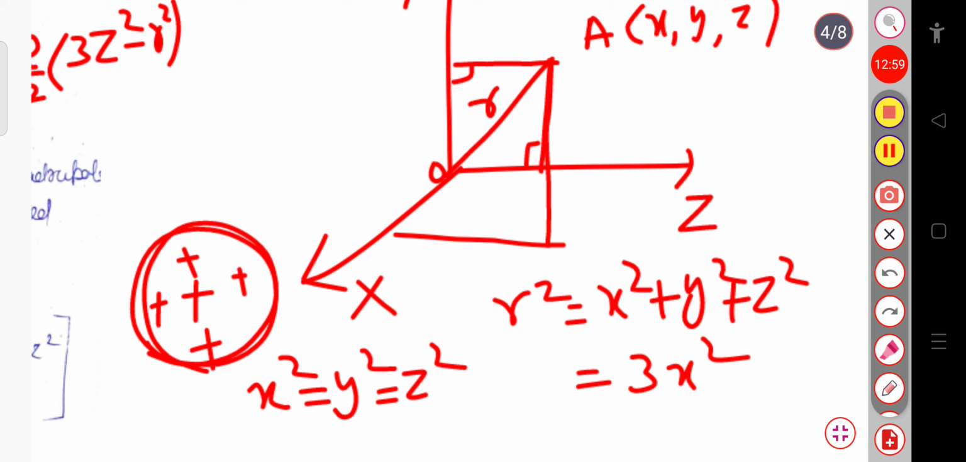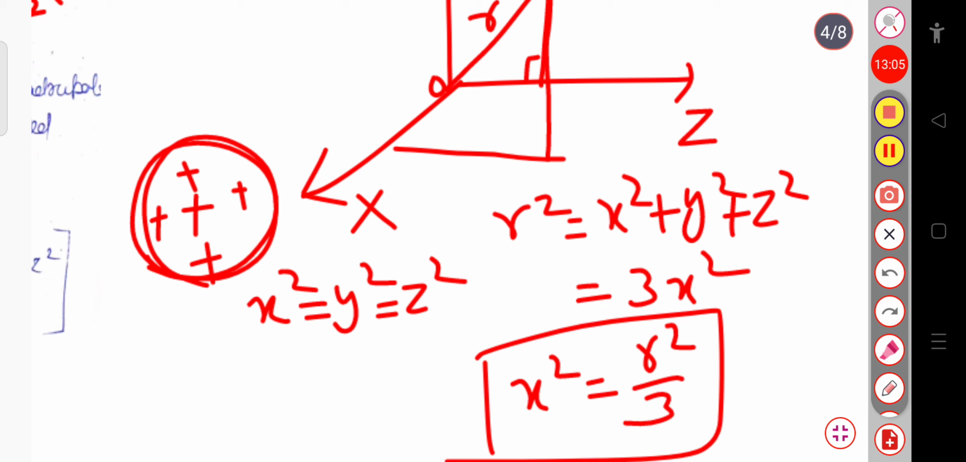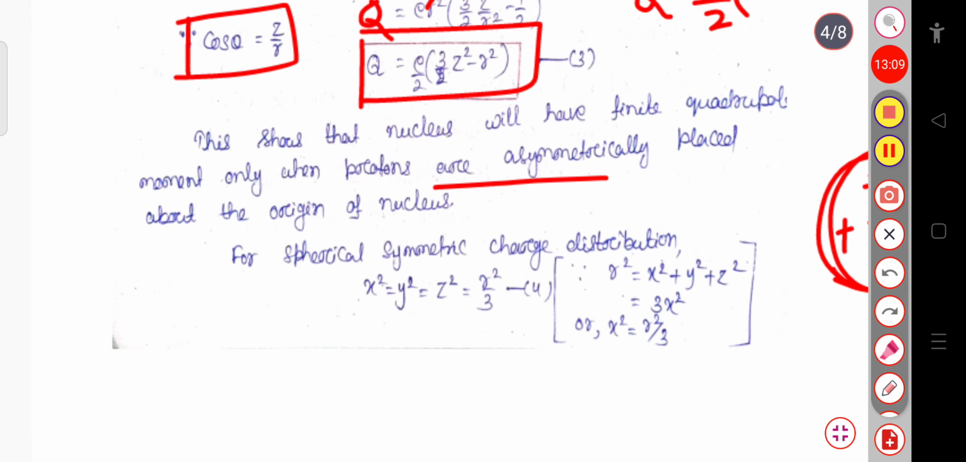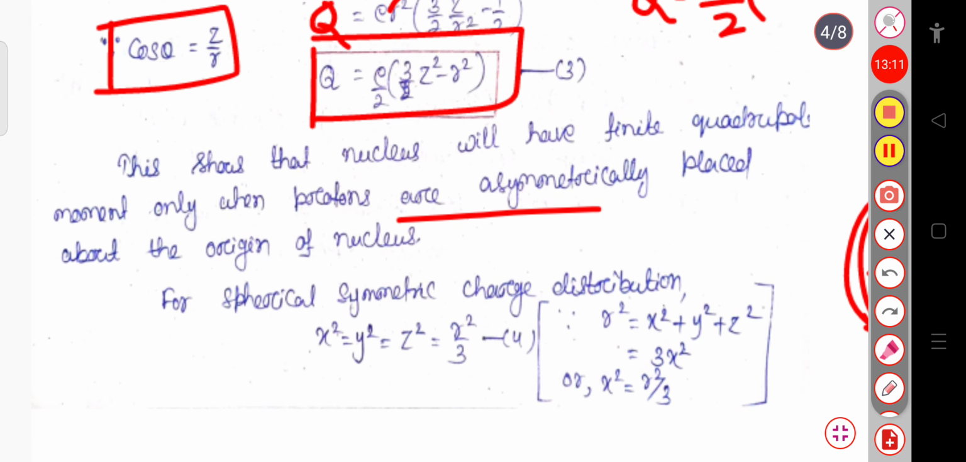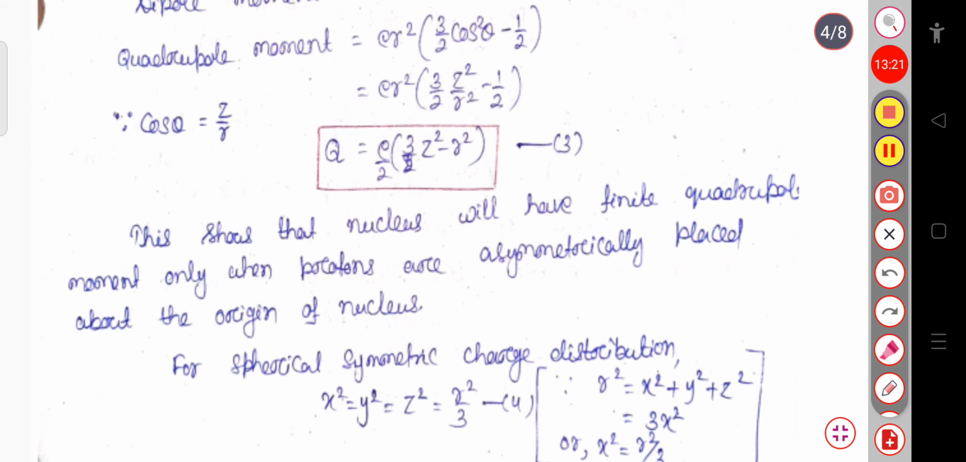So now I can write x square will be equal to r square by 3. If I divide this by 3, this will be x square equal to r square by 3. So here you can see, for the spherically symmetric charge distribution, x square will be equal to y square, that is equal to z square, and equal to r square by 3.